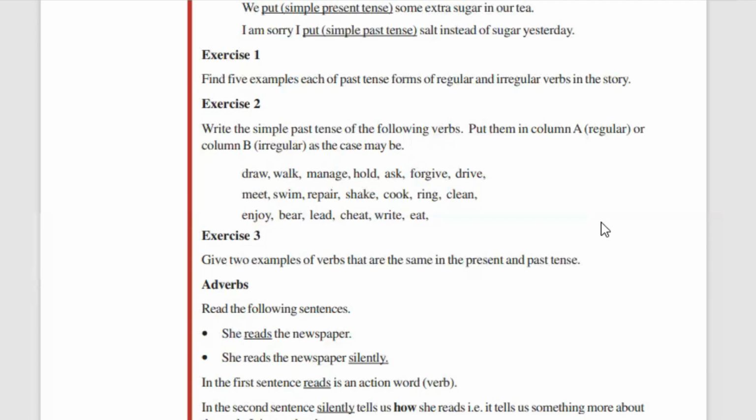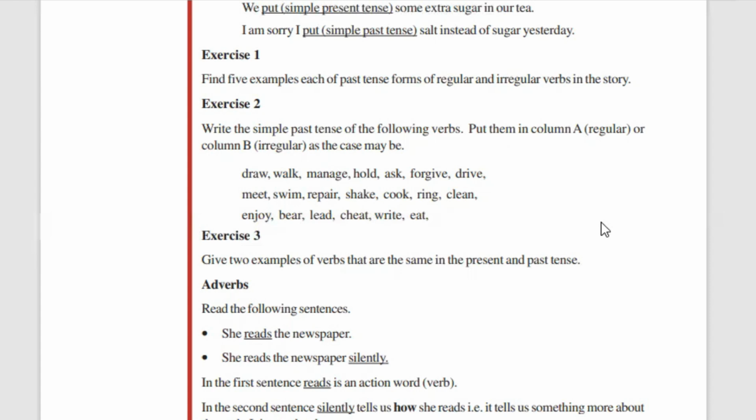Find 5 examples of past tense forms of regular verbs and irregular verbs in the story. So you are given a homework. What you have to do is find 5 examples, each of past tense of regular and irregular verbs in the story. You have to find regular verbs and irregular verbs.